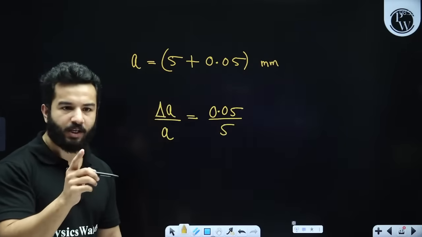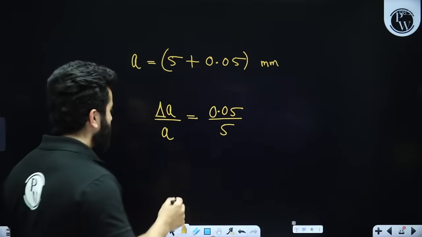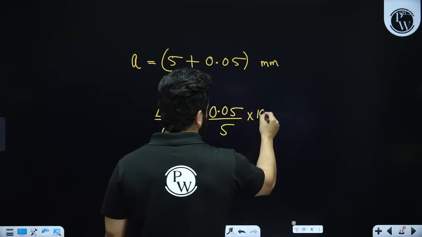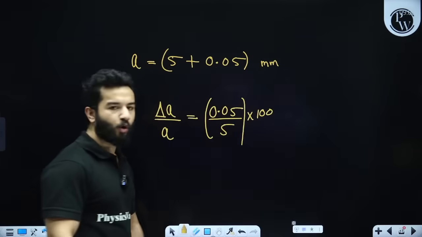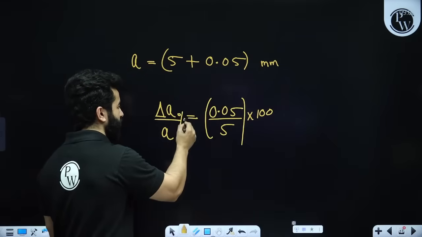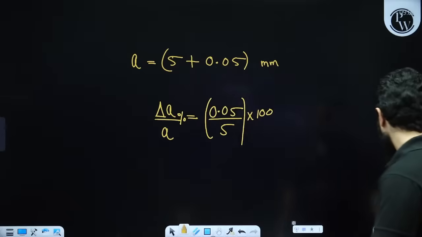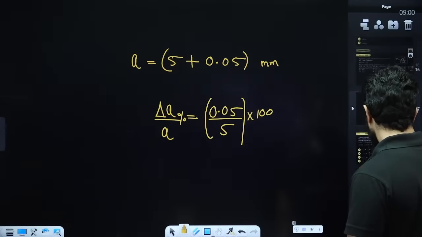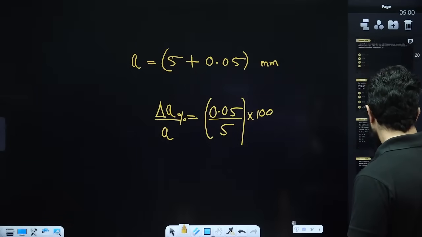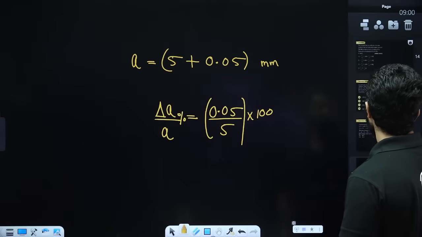Is everything clear, my dear friends? Then you can multiply it with 100% if you want to find out the percentage error, right? Any more doubts in this problem? Sorted? Let me see if we have got another question like this.